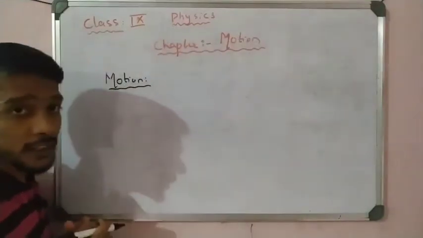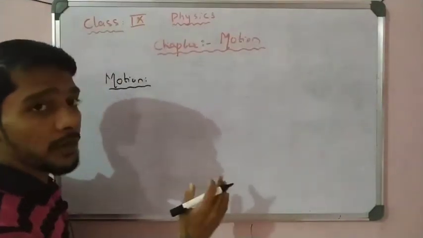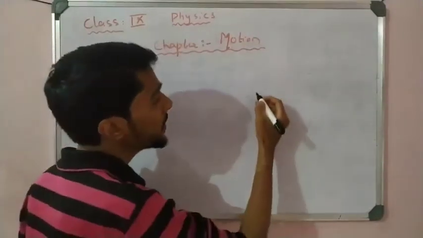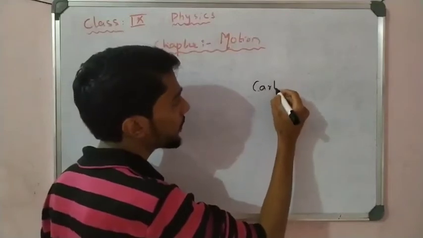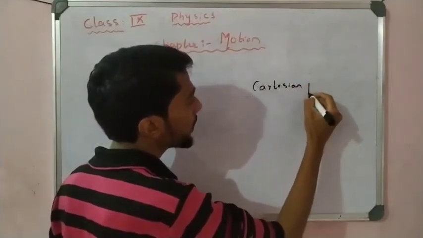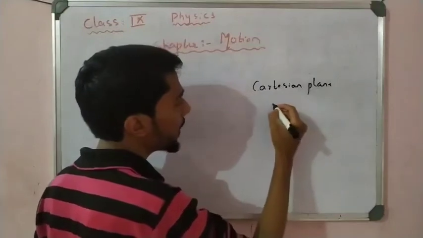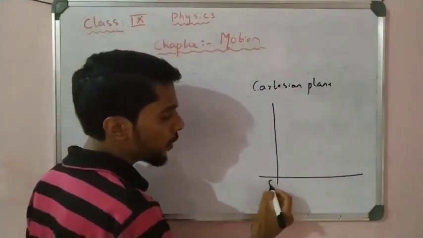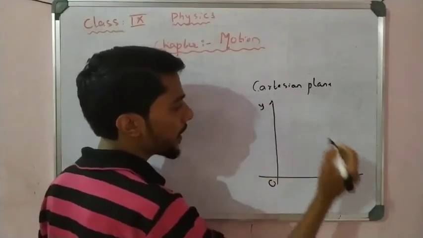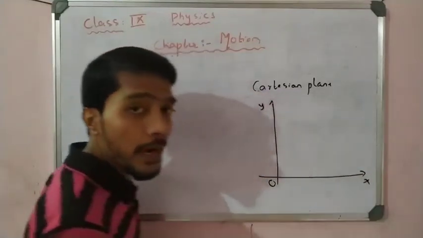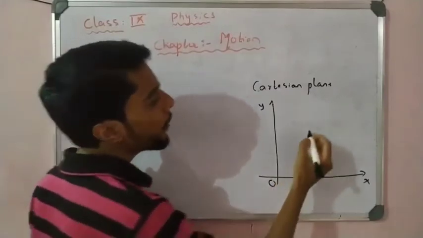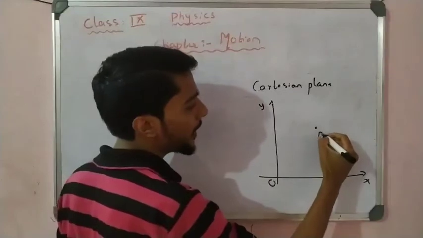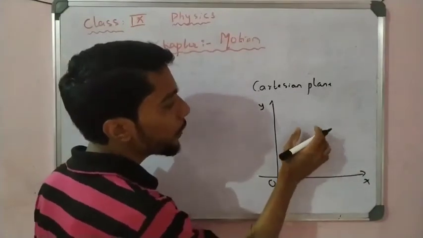So what is motion here? Before going to the definition, I can explain motion with a diagram. Let us use a Cartesian plane. What is a Cartesian plane? It is nothing but the x-axis and y-axis. This is called the origin, this is called the y-axis and this is called the x-axis. Now I take a point here, A. This is the position of the particle.